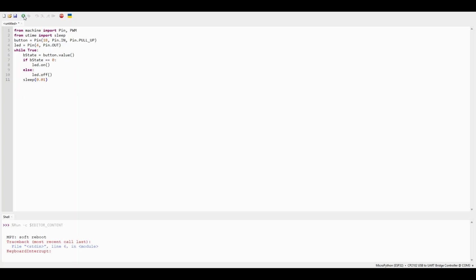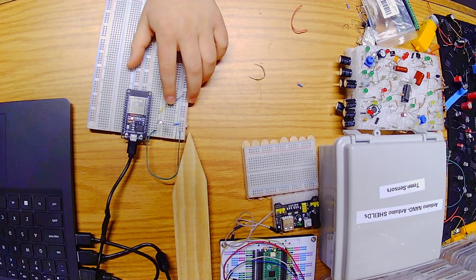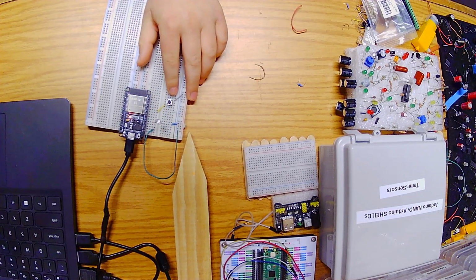So when I run this and change back to my camera, your light should be off. When you push the button, your light should turn on. There you go. That's how you use if statements.